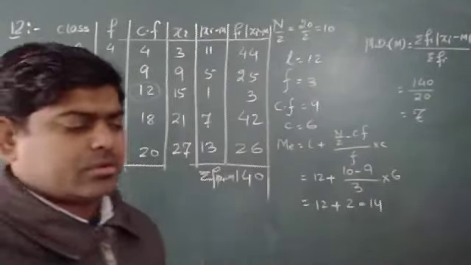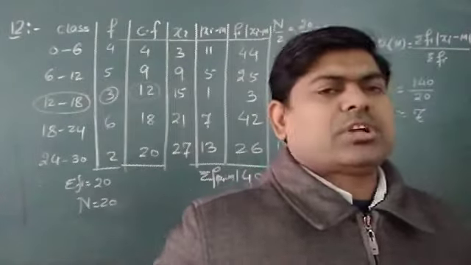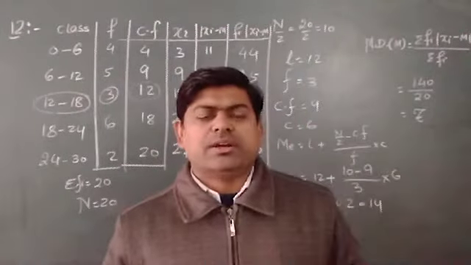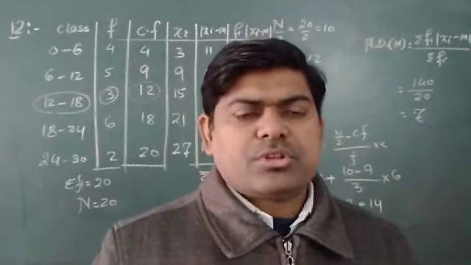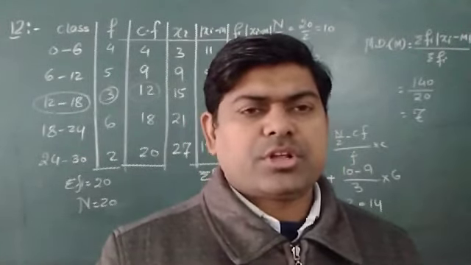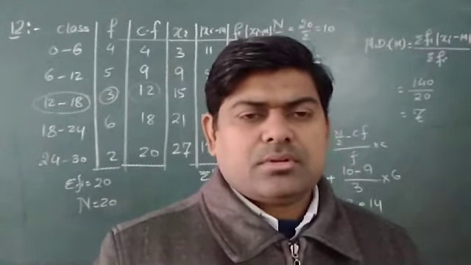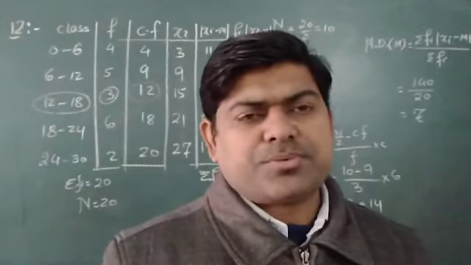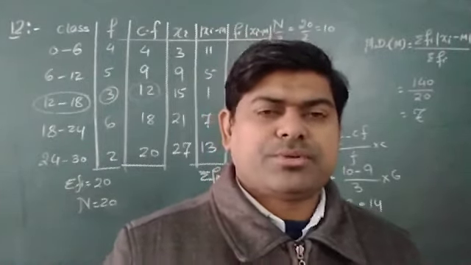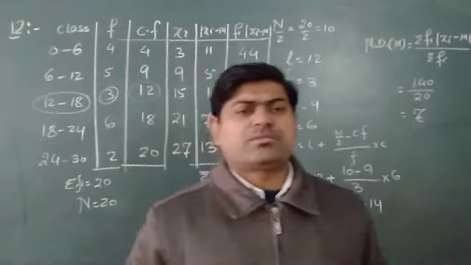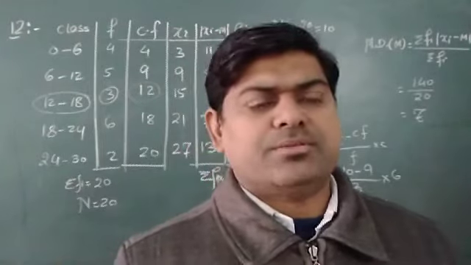Actually, in variance, again I have to use some new formula, but side by side we have to take care that in mean deviation about the mean or about the median, we have only one formula, that is xi minus x bar. We use different formulas to find the x bar. After using the different formula to find the x bar, we did not have any new formula to find the mean deviation about the mean.